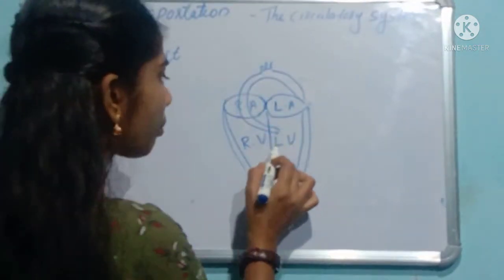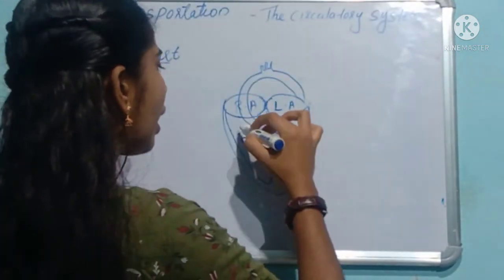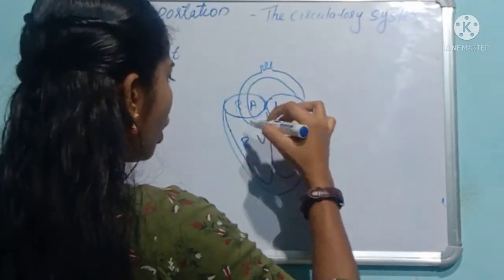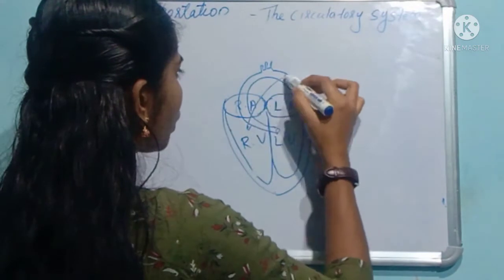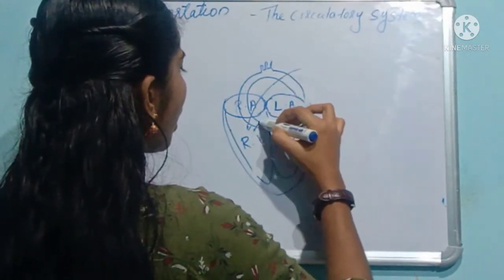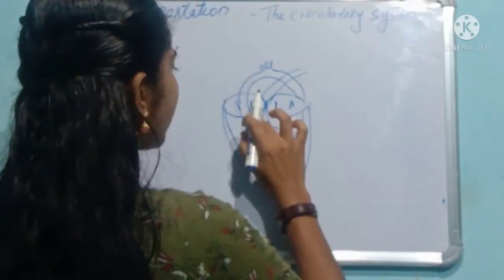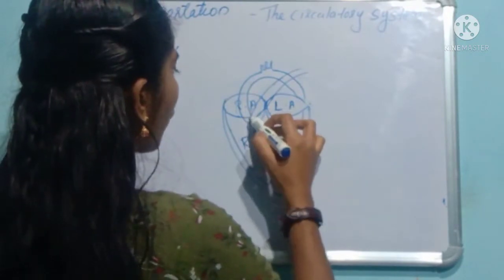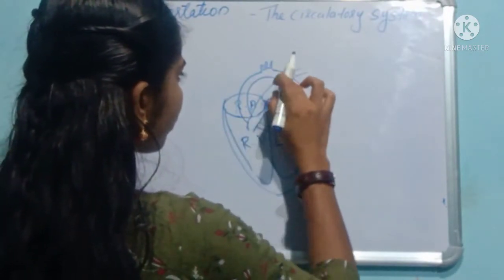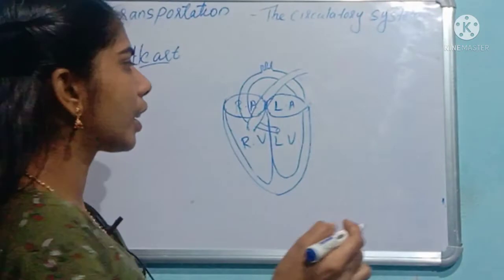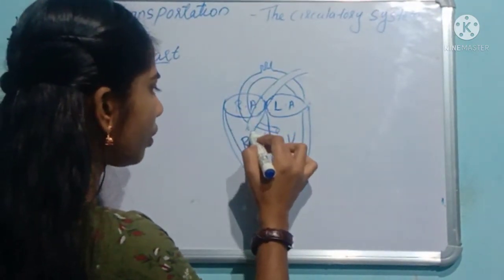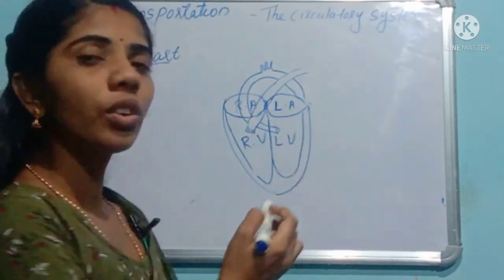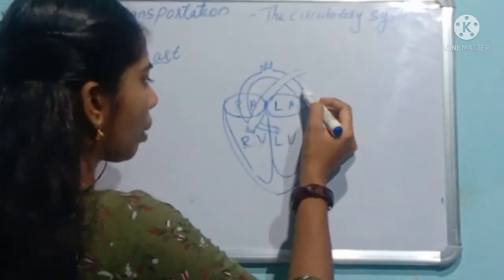And the pulmonary artery will be originating from the right ventricle. Clear? It will be originating from the right ventricle. Okay, that is the pulmonary artery.